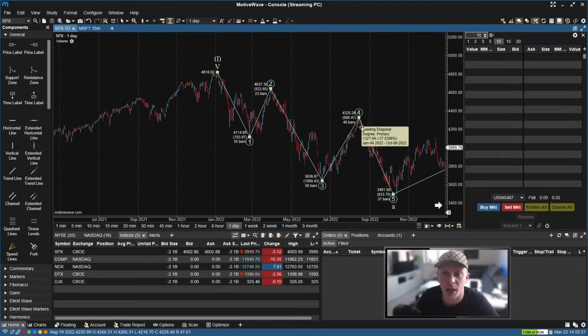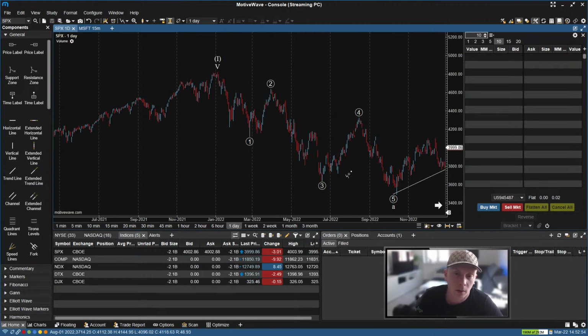Wave 4 can be any corrective pattern. A motive wave will have no problem fitting a corrective pattern in there. Whether we can confirm it or not is a different question, which we would have to look closer at.